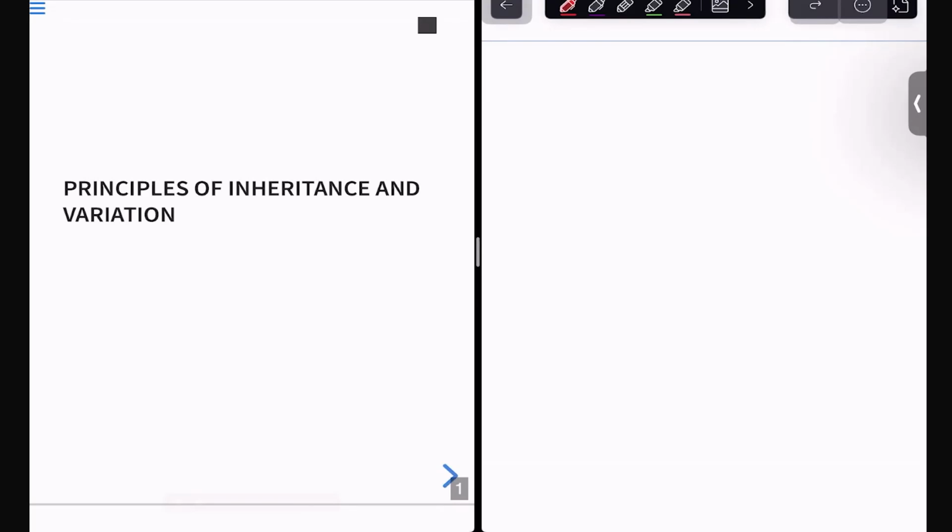So, good morning, everyone. Today, here we are with a new chapter that is Principles of Inheritance and Variation. More commonly among students, it's famous in the form of genetics.